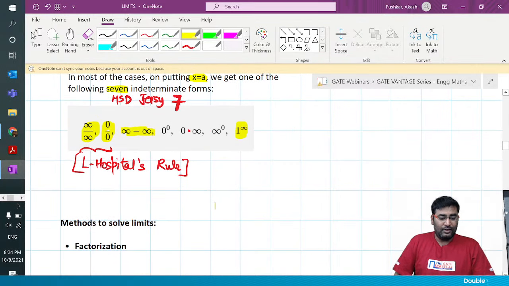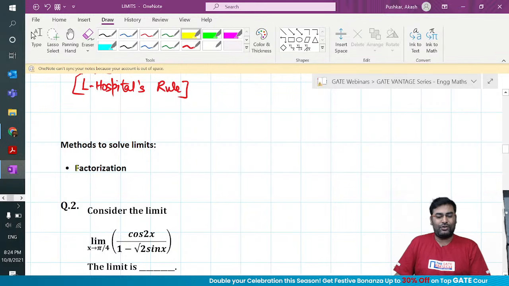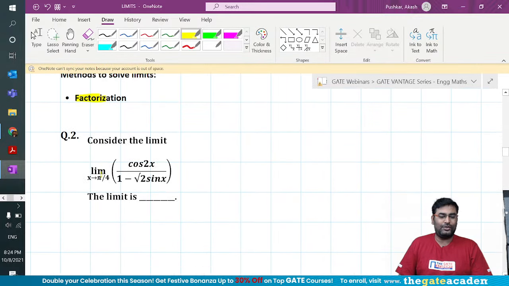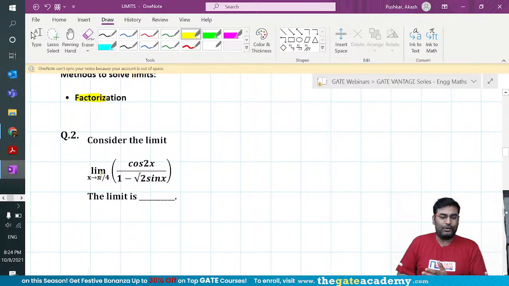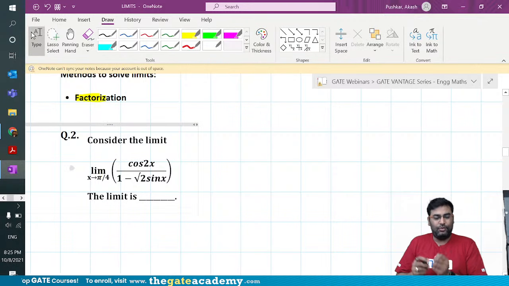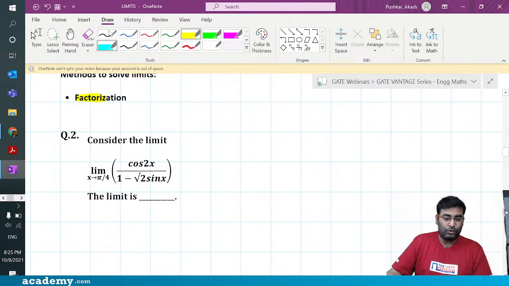Okay? Now I'm going to talk about methods to solve limits. One of the very important limit methods is factorization. So let's take a question. Let's learn from the question. There's nothing more to discuss on the method, I'll tell you from the question. So take this question: limit x tends to pi by 4 of cos 2x upon 1 minus root 2 sin x.